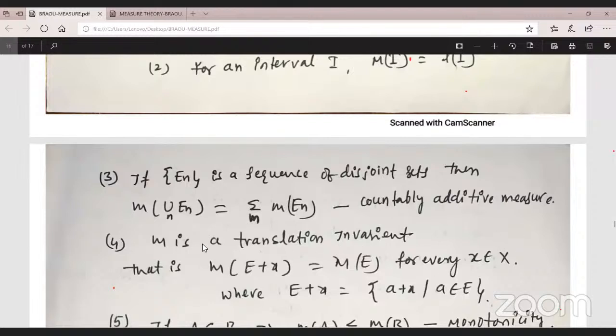Next, translation invariant. Observe, the measure of E plus x, for any set, is equal to the measure of E only. Previously, the length of the interval: the length of the interval I plus x is equal to the length of I only. Here, E plus x means adding x to each element in E.